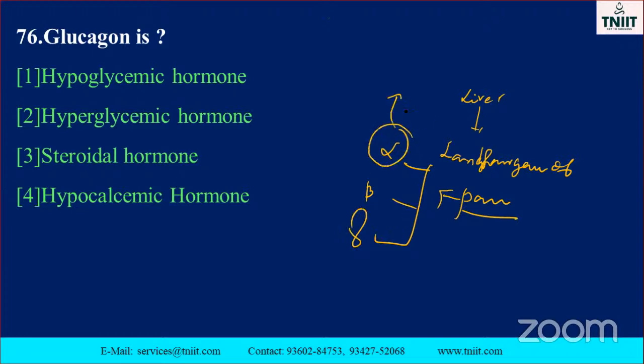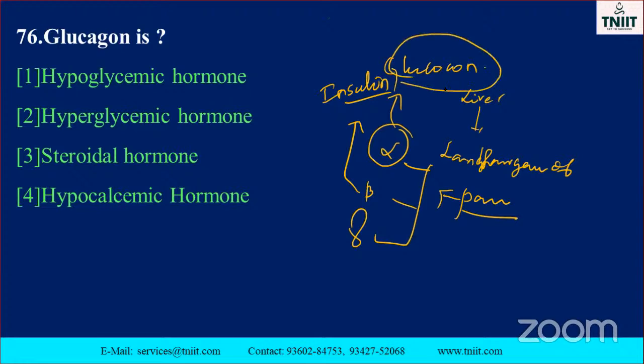Alpha cell secretes which one, you know? Glucagon. Beta cell secretes which one? Insulin. They are asking regarding glucagon. Glucagon is a hypoglycemic hormone. What is the main role of glucagon? Just listen here. When you are consuming food, what happens?